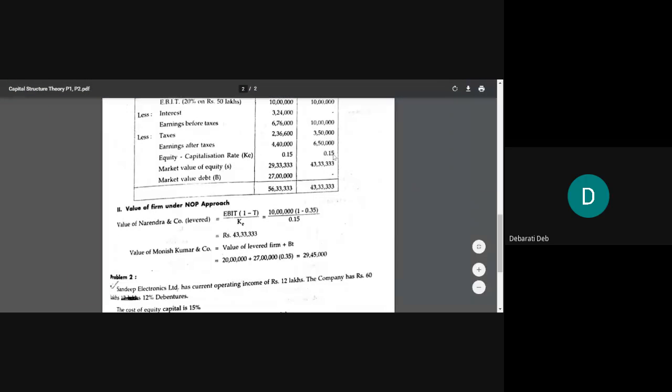All right. So have all of you got 43 lakh 33,333, right?